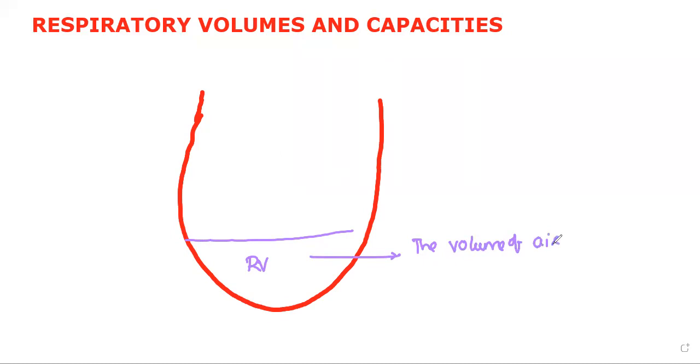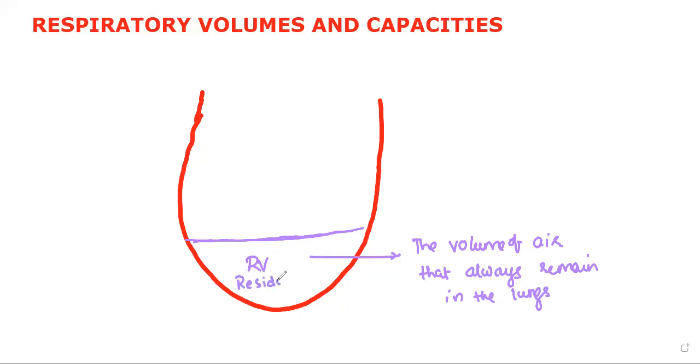The mind map which shows the total text information in one diagram. The volume of air that always remains in the lungs. That means in any case, lungs cannot be emptied over. Even after forcible expiration, you will find some amount of air, the volume of air that always remains in the lungs.